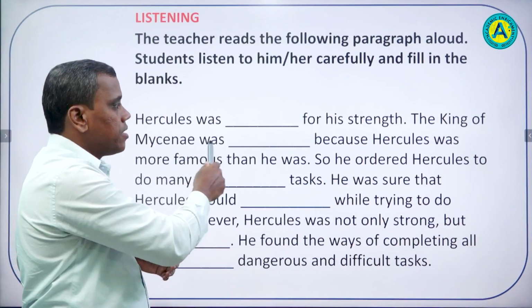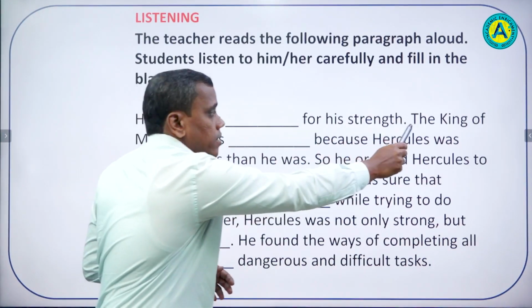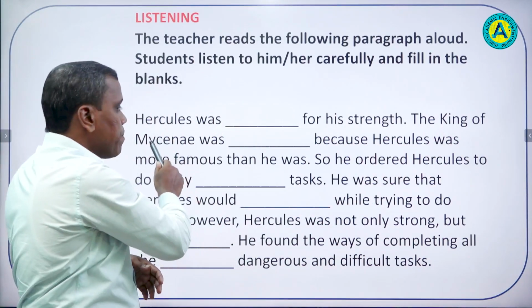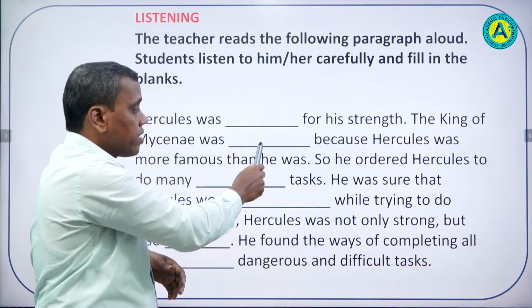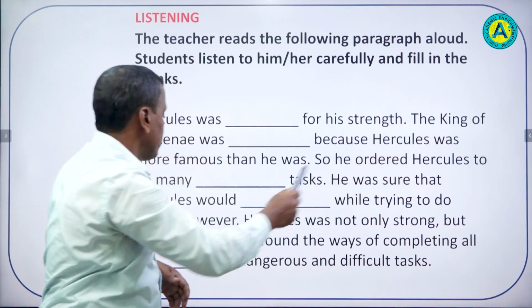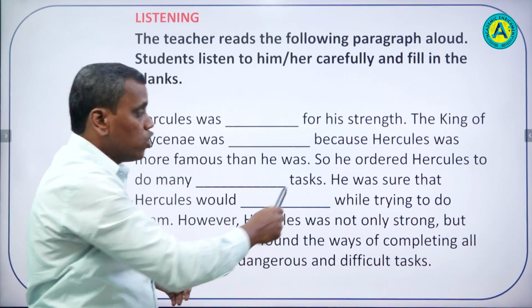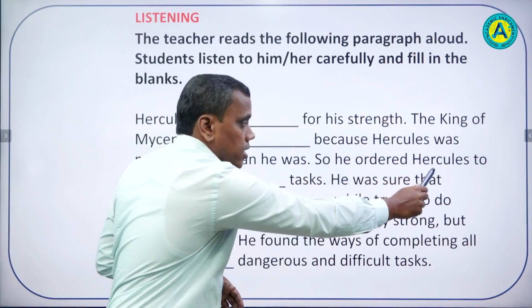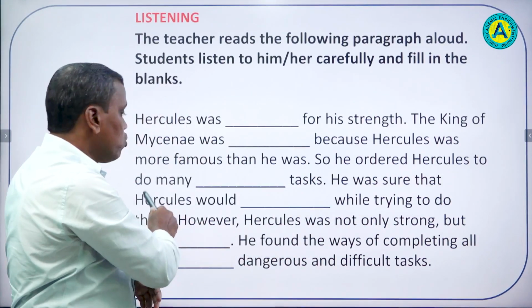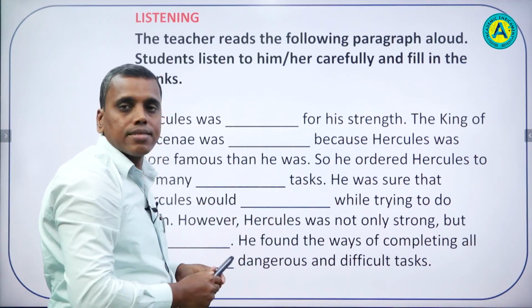Hercules was famous for his strength. The king of Mycenae was jealous because Hercules was more famous than he was. So he ordered Hercules to do many dangerous tasks.